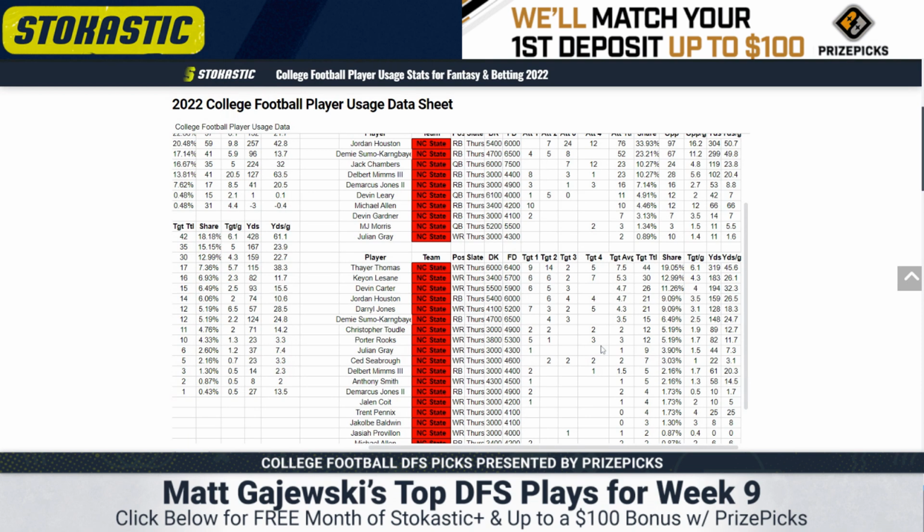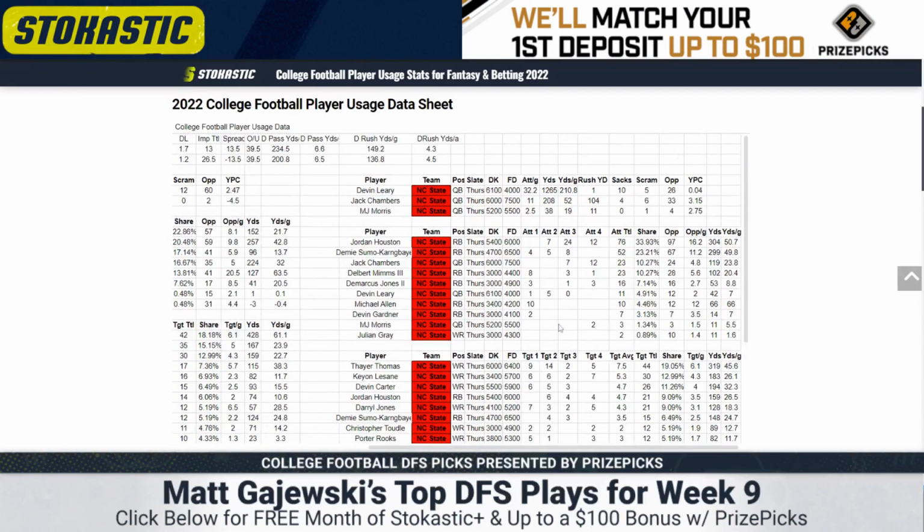So to kind of sum this up a little bit, Thayer Thomas should be the 1. And then I think the second best price adjusted option is Lesane or Daryl Jones. Lesane at 34 if you need him down there. Daryl Jones at 41. Again, Daryl Jones had the better routes. Lesane had the better targets, but shouldn't be efficient. You're probably not spending a lot on these guys. You're not playing them in a ton of lineups outside of tournaments.